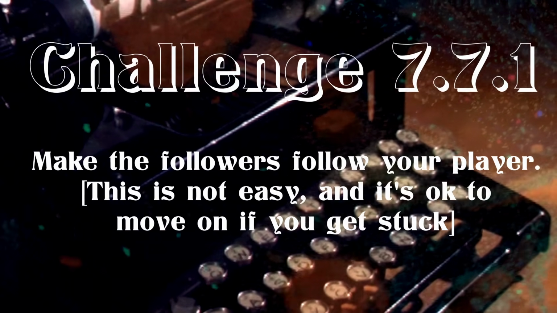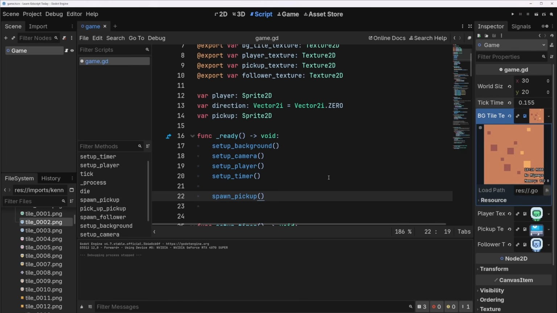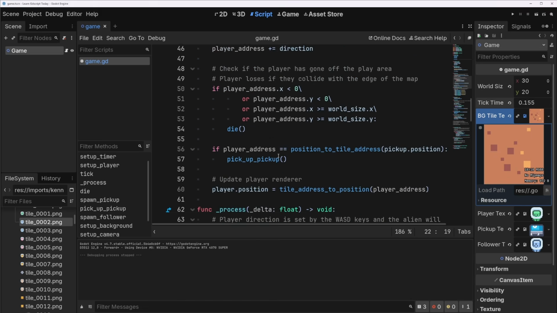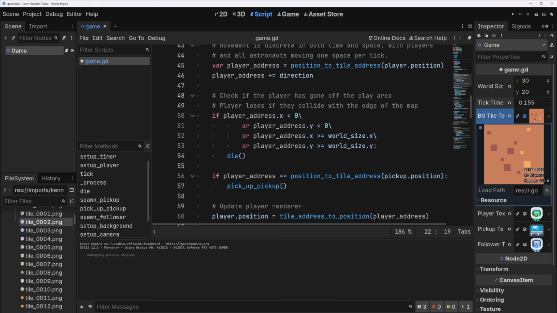Cool. Let me show you my solution to this. Followers have to always move when the player moves. The point of snake is that the tail is attached to the head, and that's the problem, right? So cool. We need to move our followers.